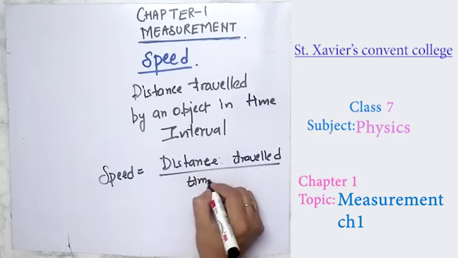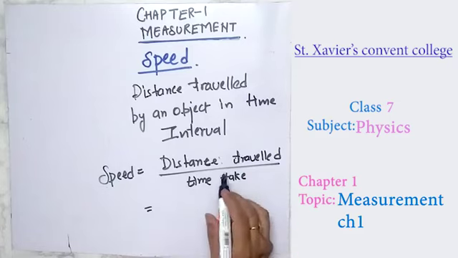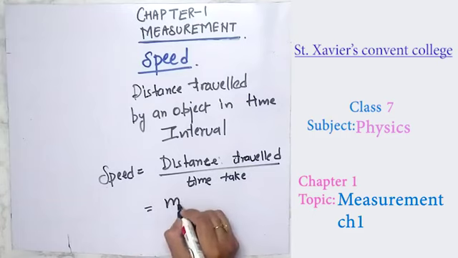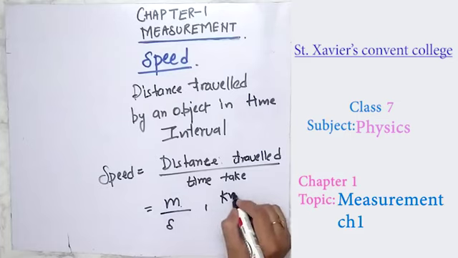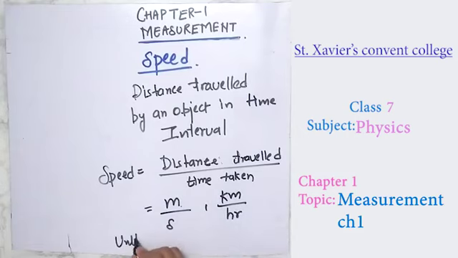The distances can be in meter or kilometer. When you use meter, the time taken is in seconds, and if you take the distance in kilometer, the time taken is in hours. So the unit of speed is meter per second or kilometer per hour.